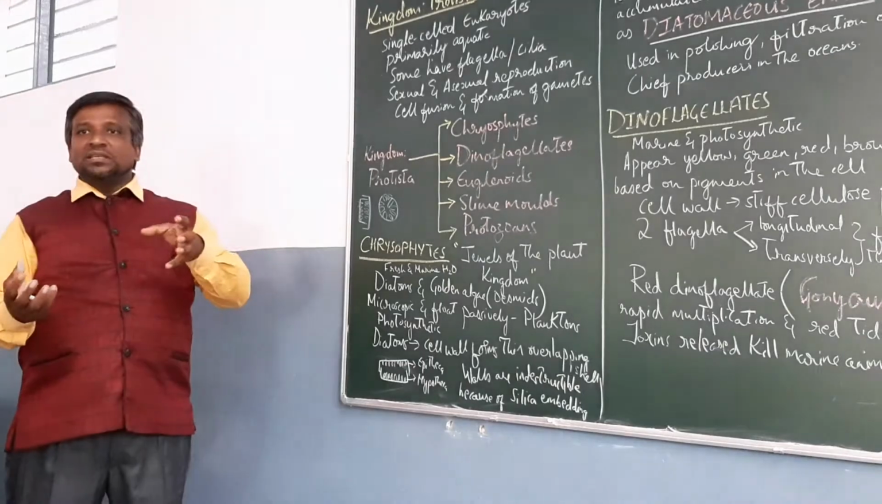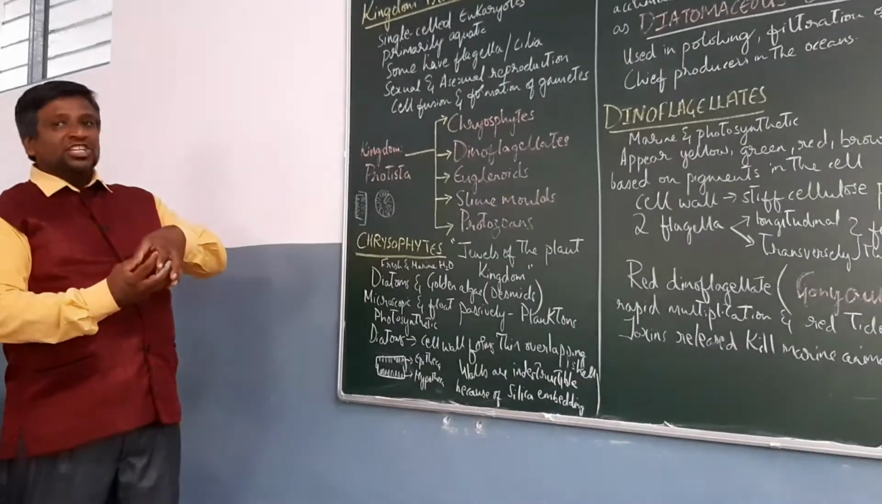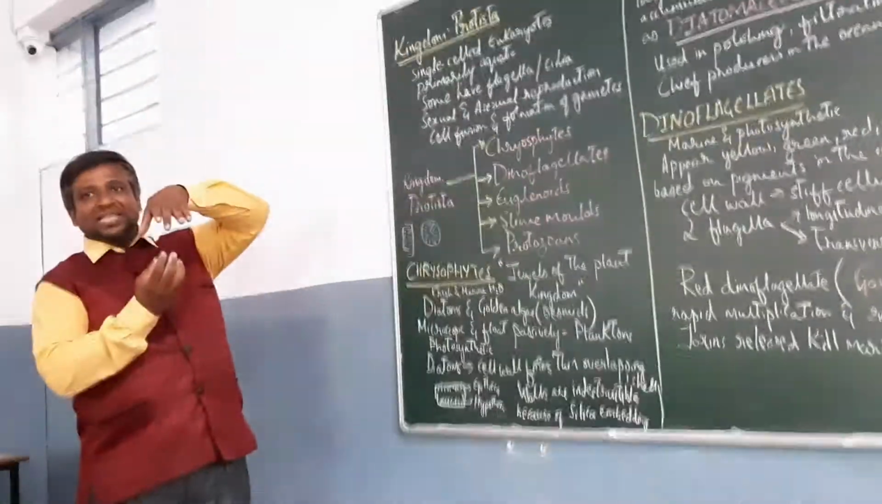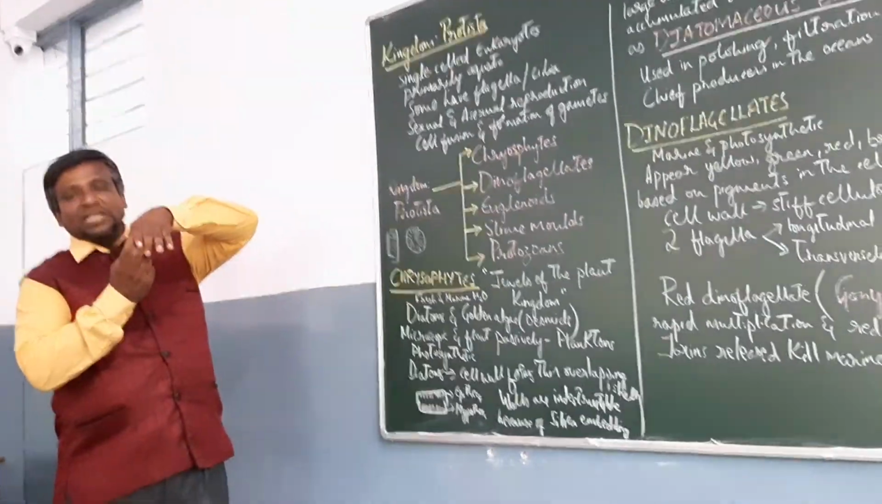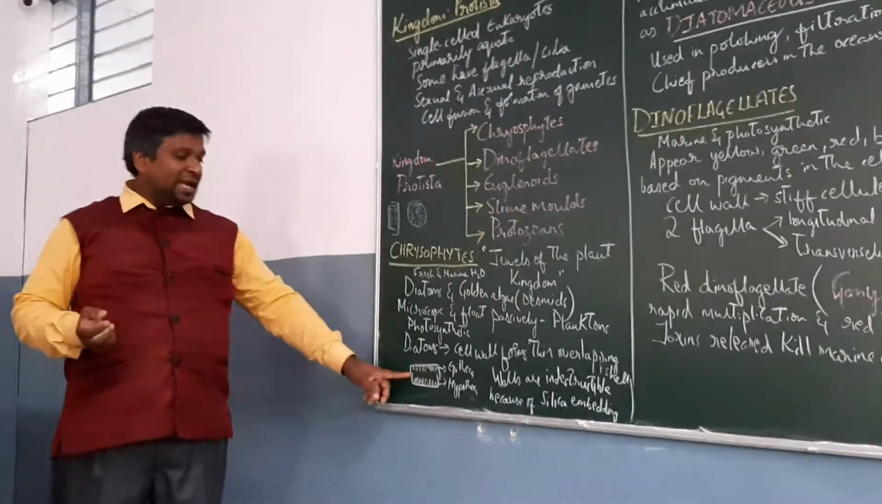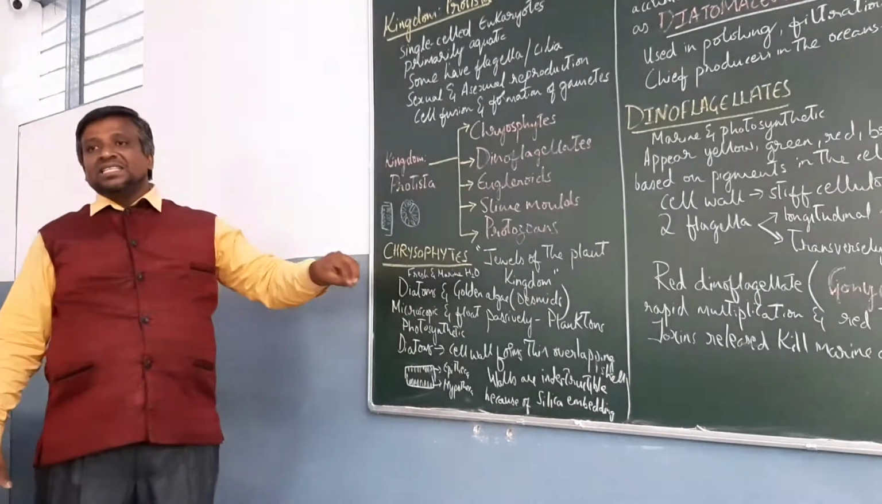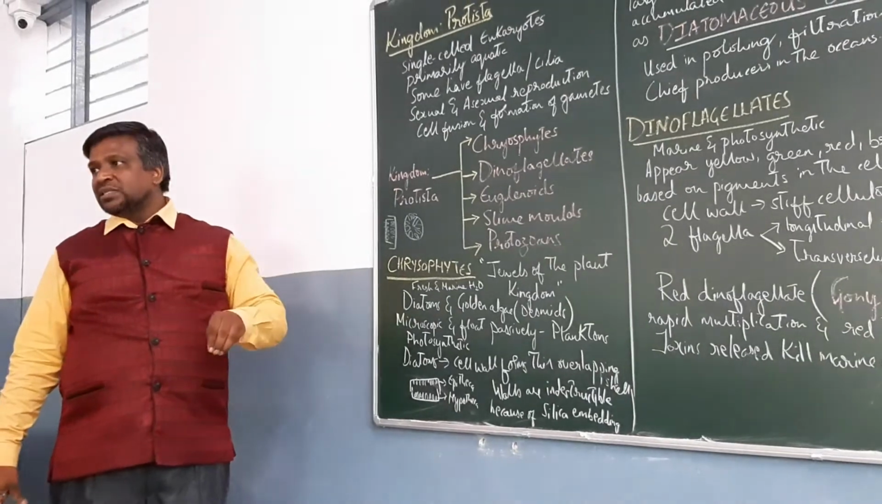Diatom cell walls form overlapping shells. The outer shell we call epitheca, the inner shell we call hypotheca. I have drawn the diagram also here. So the walls are indestructible because of silica being embedded in the walls.